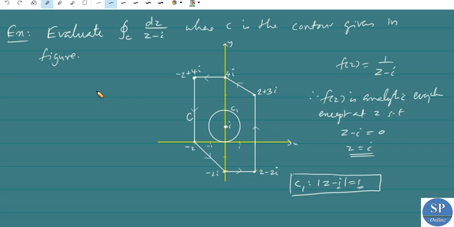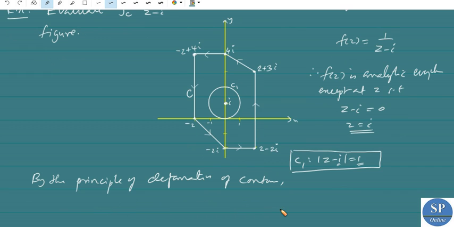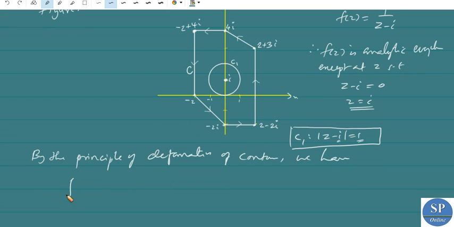So by the principle of deformation of contour, we have integral over C of 1 by z minus i dz is equal to integral over C1 of 1 by z minus i dz, where C1 is this.